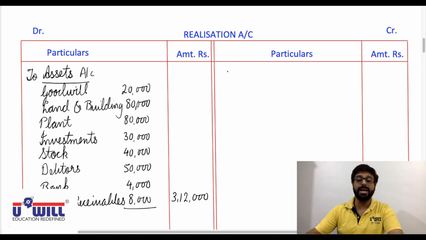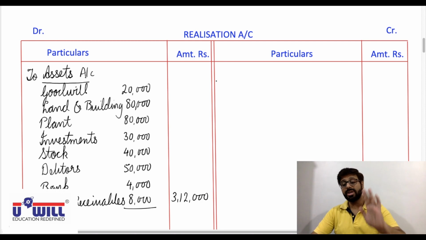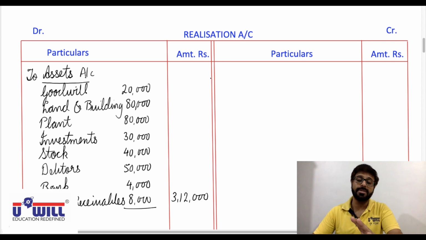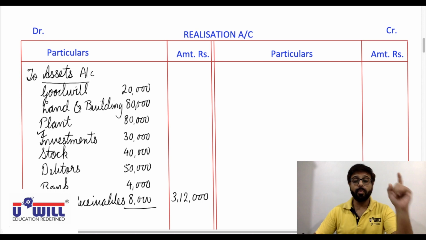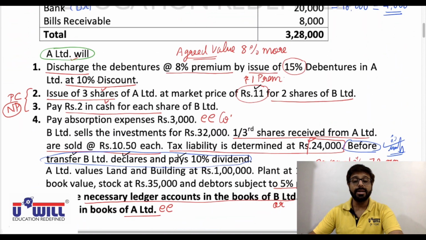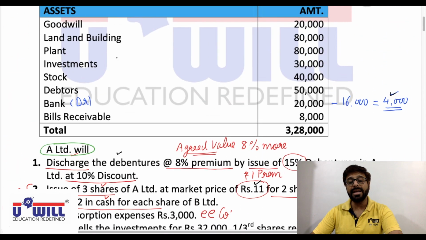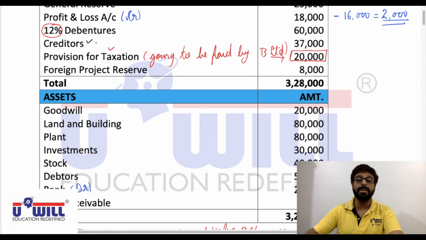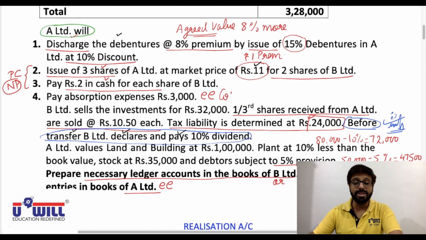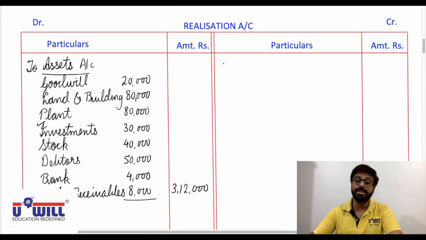Next, second entry will be liabilities account debit to realization account. Now all of you keep this in mind. In assets we transfer all assets to realization account whether taken over or not. So even investments is transferred to realization account though it is not taken over. But in liabilities, we transfer only those liabilities to realization account which are taken over. Here debentures is taken over, and since the question remains silent about creditors, we assume creditors are also taken over. So debentures and creditors will be transferred to realization account.